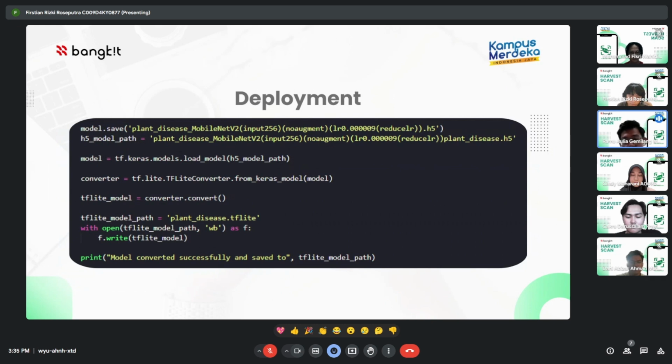Okay, the deployment stage aims to save the trained model, reload it, convert it to a lighter format, such as TensorFlow Lite, and save the conversion result into a new file. The code implementation can be seen from the following image.